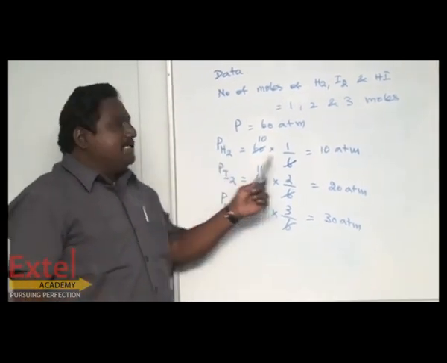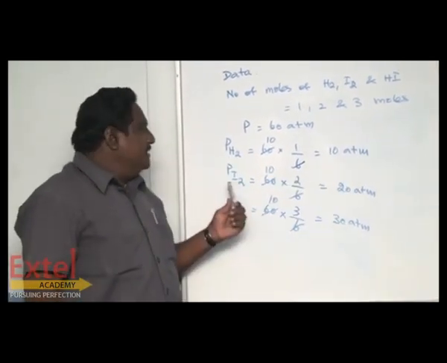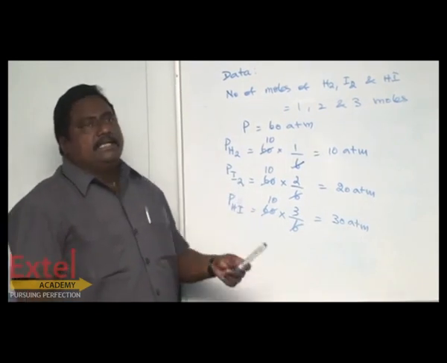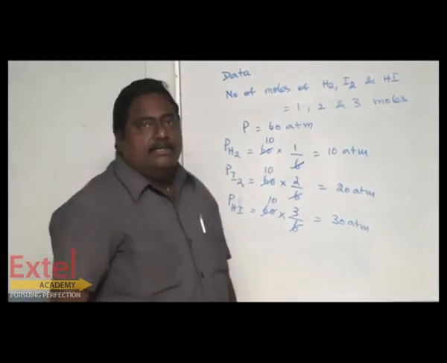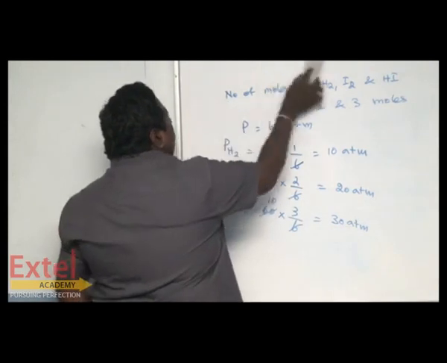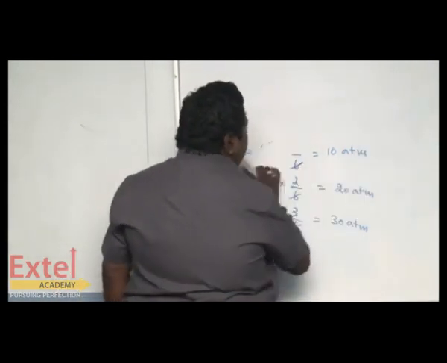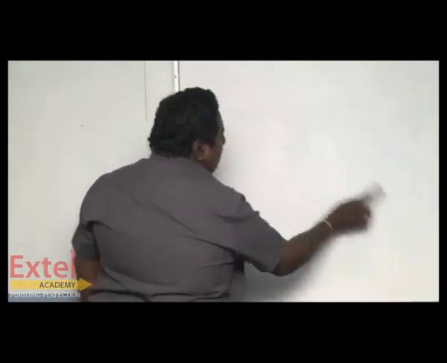Partial pressure of hydrogen has been found, 10 atmosphere. Iodine and HI have been found. Shall we proceed? Shall we go to the next sum? That is D20.